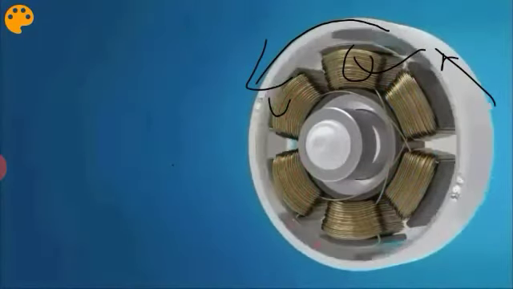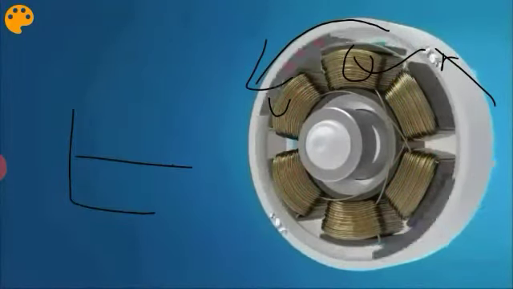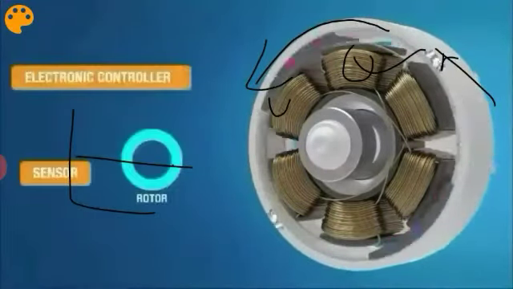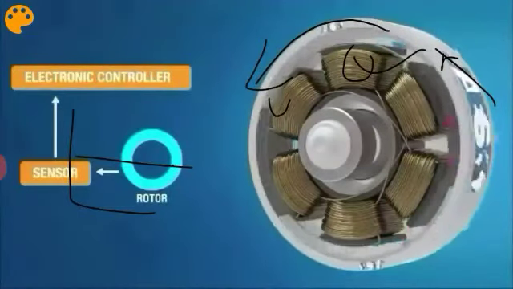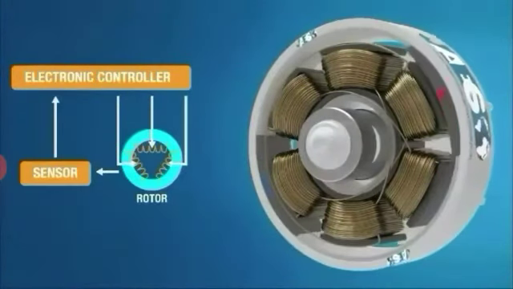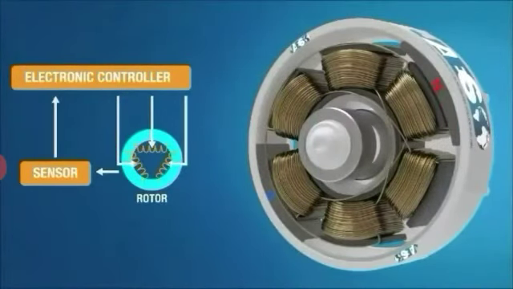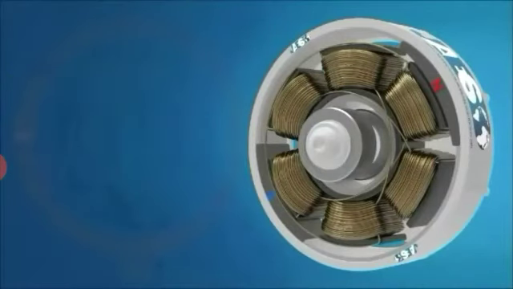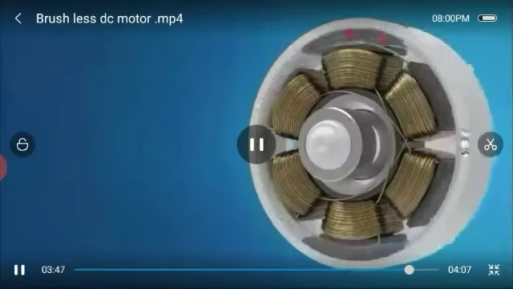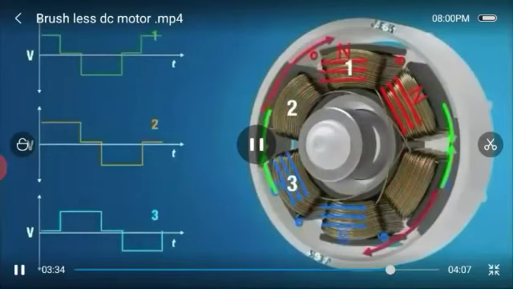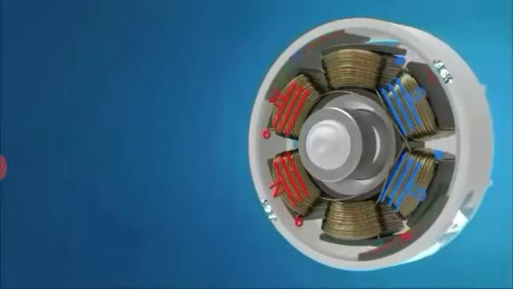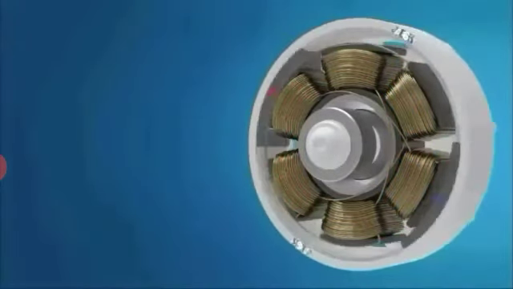Now the torque, as you are seeing, will be constant because it will be rotating at constant speed and torque is developed. Regarding the sensor, we are giving the excitations to the stator, so we should know the position of the rotor. Hence we are using a Hall effect sensor here. So we will get constant torque in all 360 degrees,